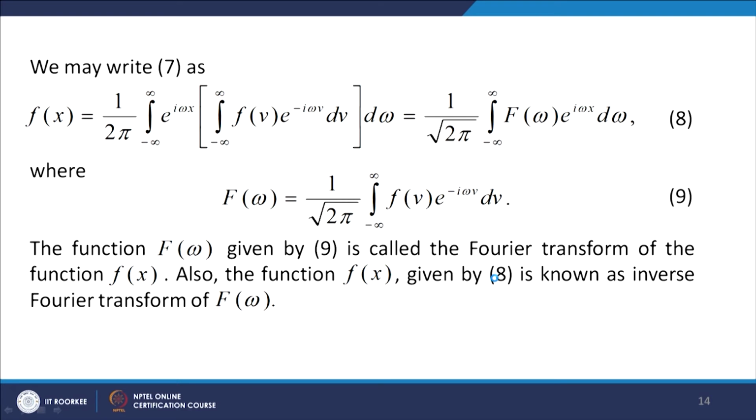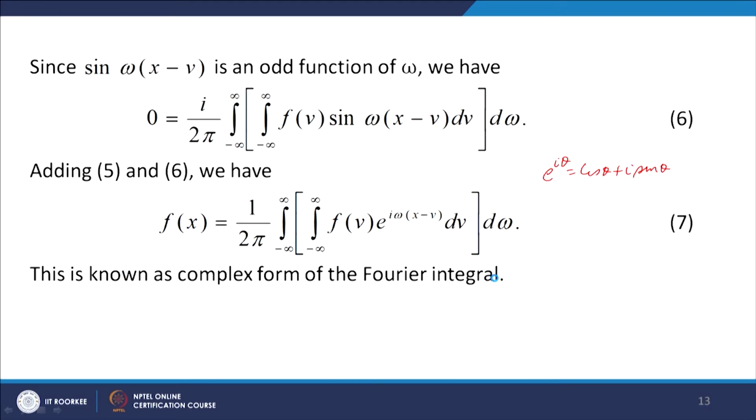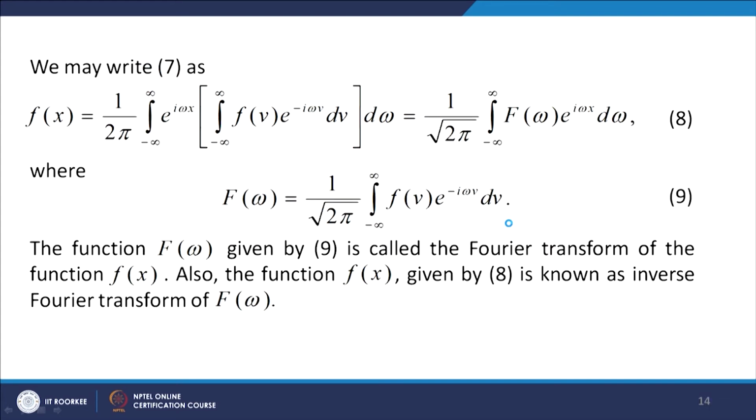Now, we may write this equation in the following manner: e to the power i omega(x minus b). Let us split into two parts, e to the power i omega x into e to the power minus i omega b. The inside integral is with respect to b, so e to the power minus i omega b will be kept inside. e to the power i omega x contains omega, so with this we can take it outside the integral with respect to b, and then what we have is 1 over 2 pi integral over minus infinity to infinity e to the power i omega x, integral over minus infinity to infinity f(b) e to the power minus i omega b db d omega.